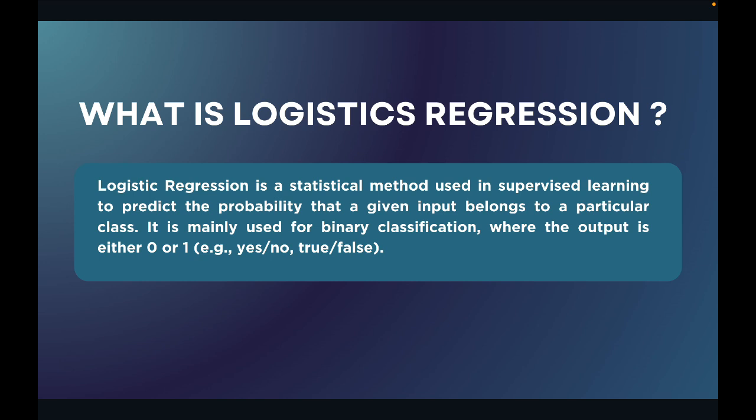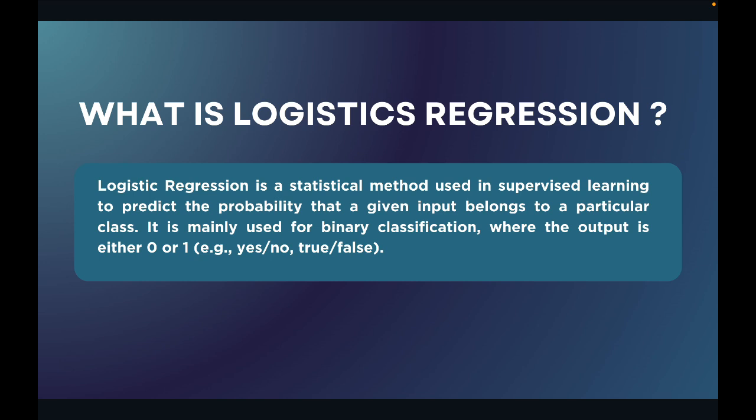In linear regression, we were getting a linear line. There were some assumptions that we had to follow when we were giving data. And here in logistic regression, it is a statistical method. Okay, we have to predict the probability that a given input belongs to a particular class or not. Yes or no, true or false. These kinds of answers we want from the model. Okay, we don't want any particular number. In the previous video, when we were learning about linear regression, we created a house price prediction example, right? There we were getting a number, the price, when we were giving the diameter, we were getting what price we should keep for that area.